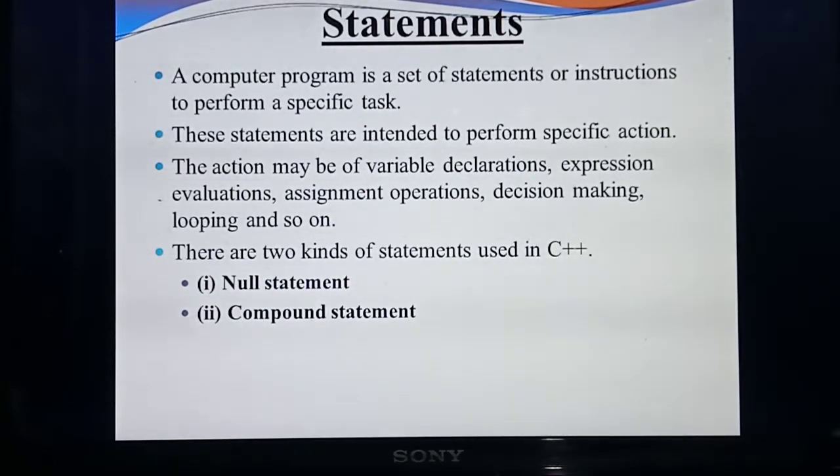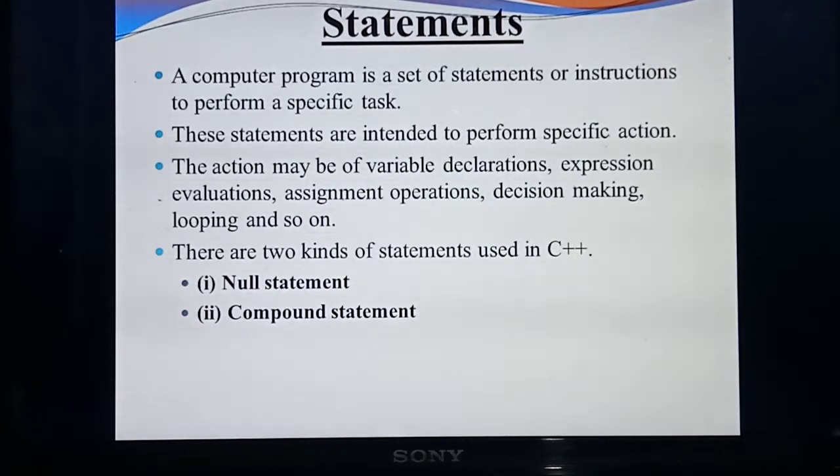Understood what I mean by statements? So, a computer program is a collection of statements to do some specific task. Here each line we are calling a statement. First line is a header file. That's one statement. Then the second line, using namespace std. That's the second statement. Then the third line, int main. That is another statement.